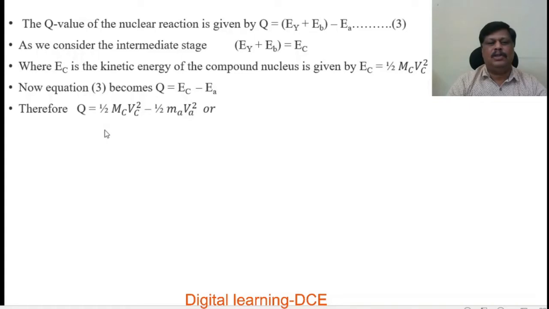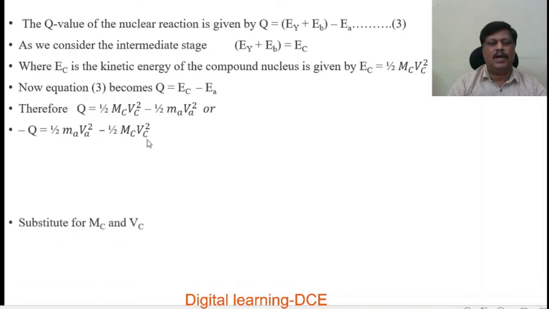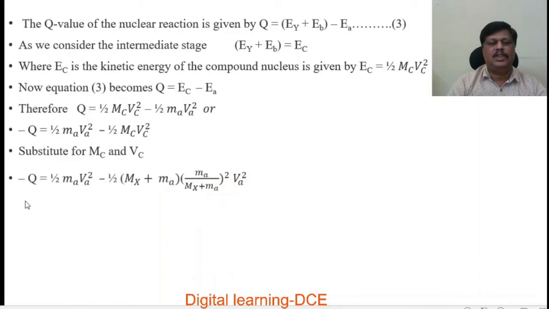Therefore, we know that EC is equal to half mc vc square, and the kinetic energy of the incident particle can be written as half MAVA square. Multiplying throughout this equation with a negative sign, minus Q is equal to plus half MAVA square minus half mc vc square. Substitute for mc and vc.